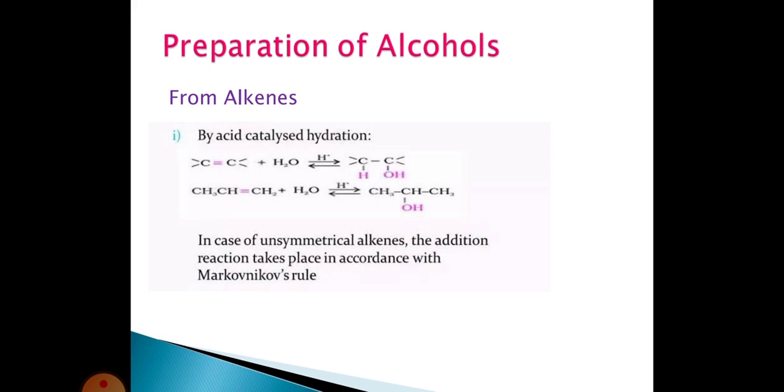The next one we take is CH3-CH=CH2. This is called propene. This propene reacts with a water molecule in the presence of an acid catalyst to form CH3-CHOH-CH3. This is called propan-2-ol. In this case we are taking an unsymmetrical alkene. Propene is an unsymmetrical alkene. If we take unsymmetrical alkenes, the addition reaction takes place in accordance with the Markovnikov rule. This is the preparation of alcohols from alkenes.